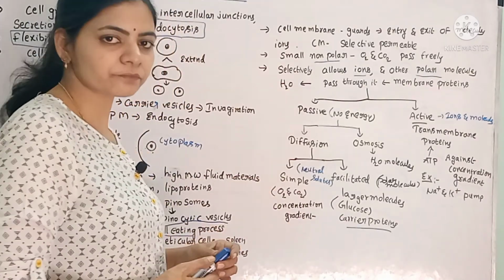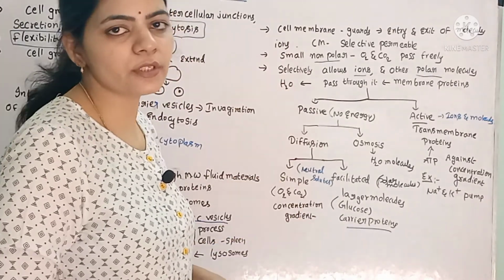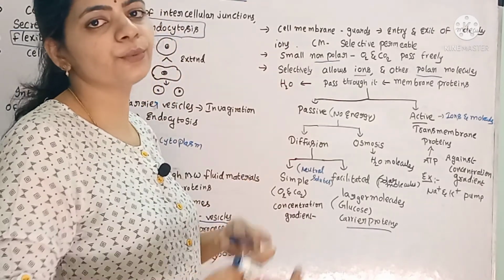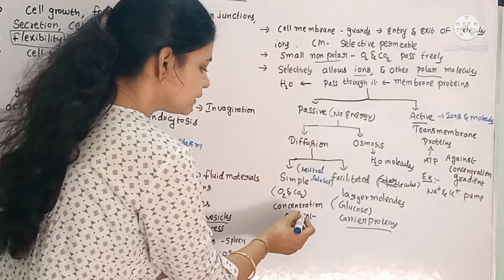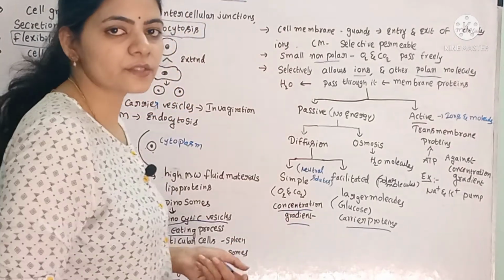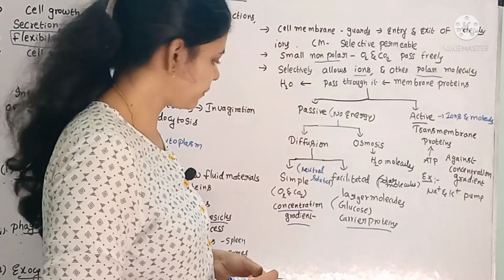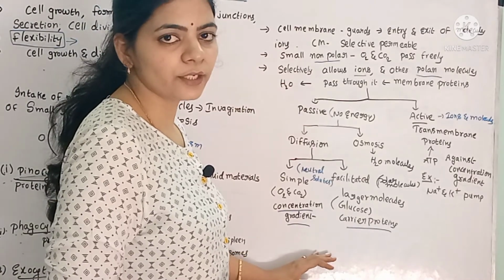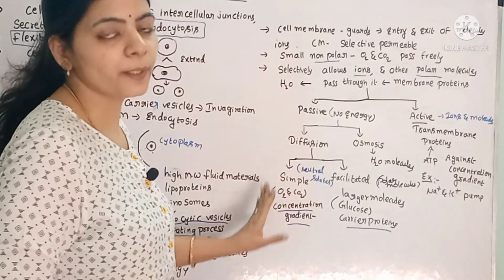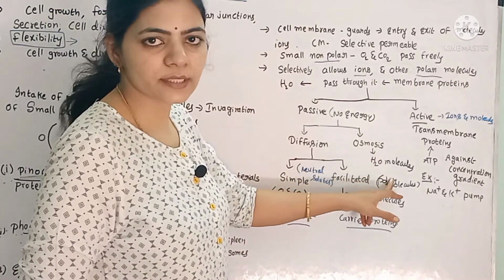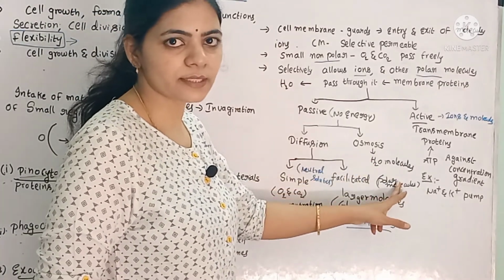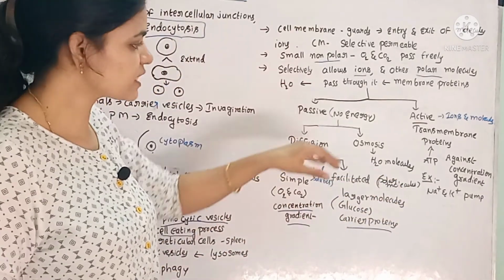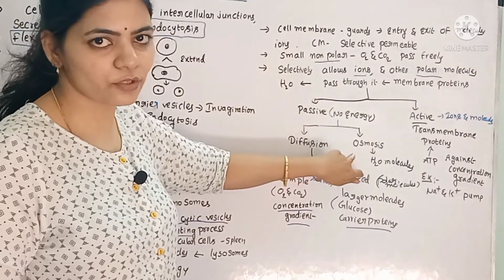In diffusion, some neutral solute particles and several gases like oxygen and carbon dioxide enter the membrane along the concentration gradient, from higher concentration to lower concentration, easily and without the need of energy. That is called simple diffusion. Water molecules also enter the cell by diffusion, but the entry of water molecules through a semi-permeable membrane is called osmosis.